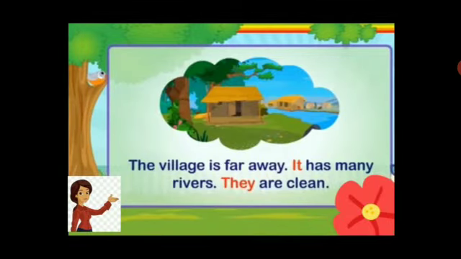Here I have given a picture, and when we will say about it, the village is far away. It has many rivers. They are clean. Here we can see that we are using different pronouns. It and they are used to describe this picture.